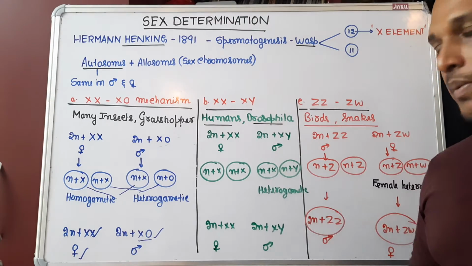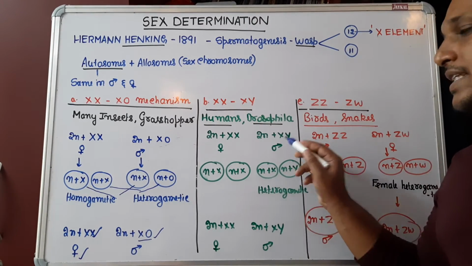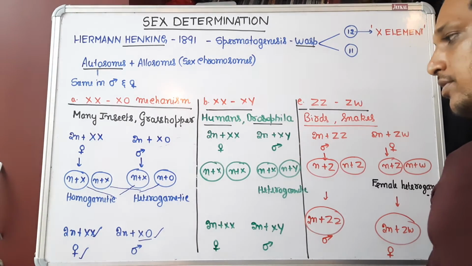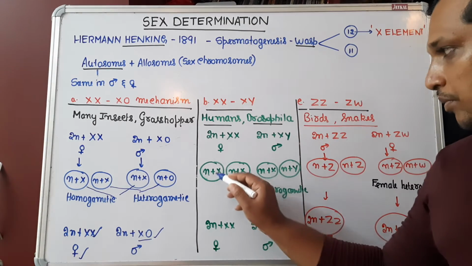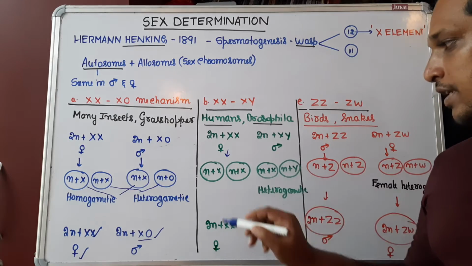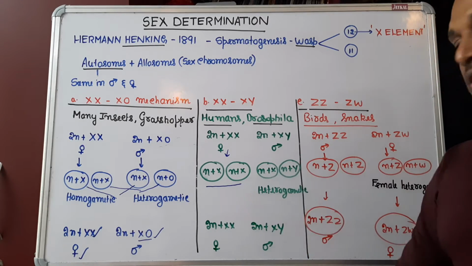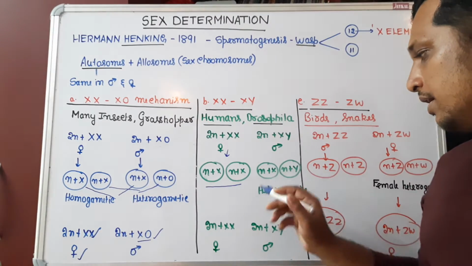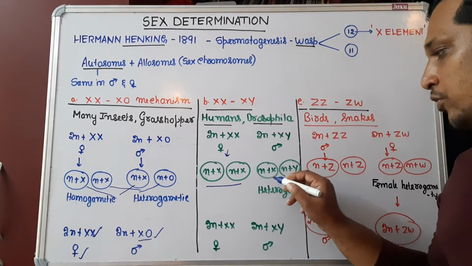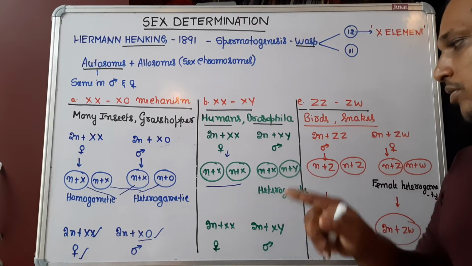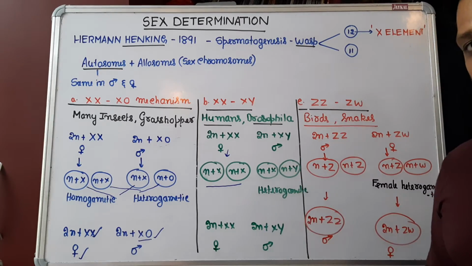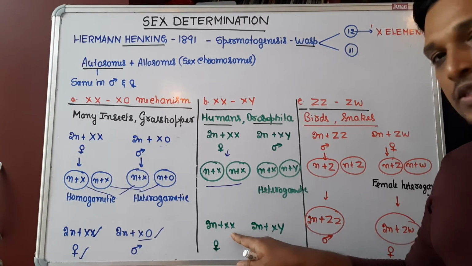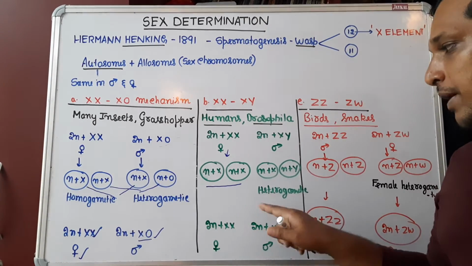XX-XY is a second type of mechanism of sex determination found in humans and Drosophila, where human females have 2 X chromosomes, and males have X and Y chromosomes, with only 1 X chromosome. So females during gametogenesis produce similar gametes, but males produce 2 types of sperm, sperm carrying X chromosome and sperm carrying Y chromosome, and it is the male sperm which is going to decide whether the future individual should be female or male.